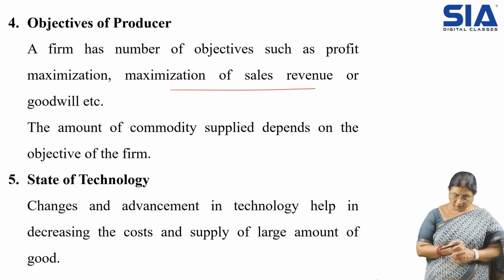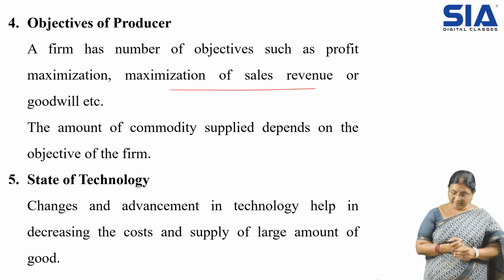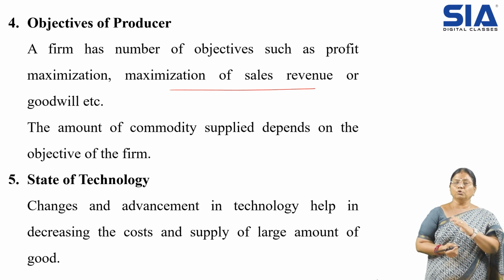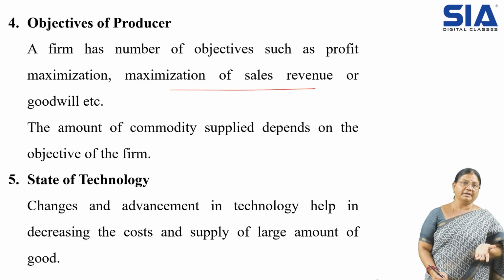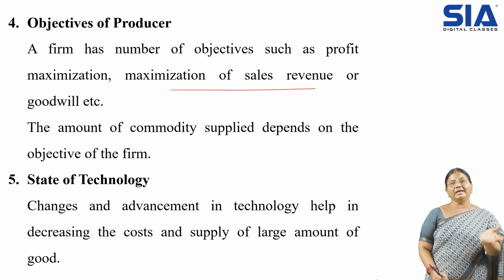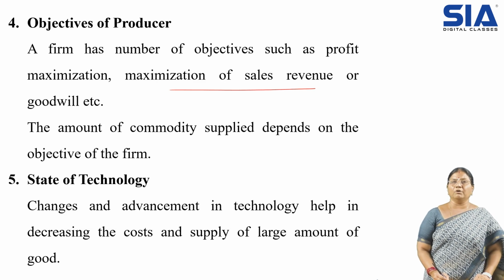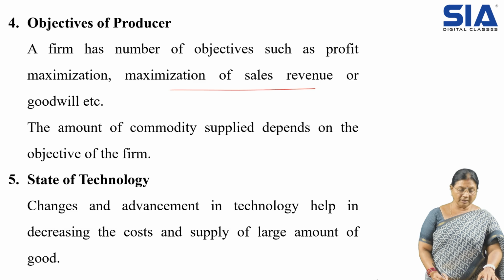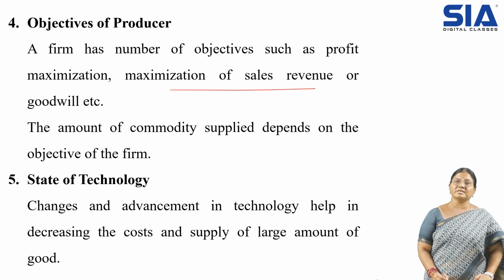Then the state of technology. The changes and advancements in technology help in decreasing the cost and supplying a large amount of goods. So due to technology, the cost of production decreases, and then automatically it will influence the supply of the goods. So these are the different determinants which influence the supply.